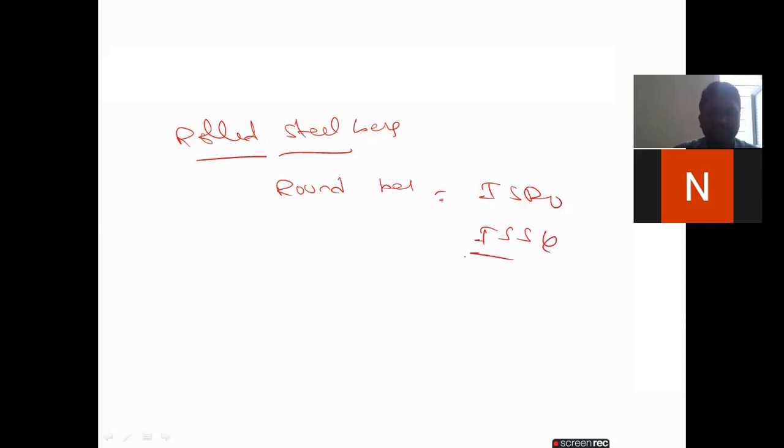Next, Indian rolled steel bars. This is only the theory part. Indian Standard round bars, that is ISRO, and ISSQ, Indian Standard square bars, whatever we use in reinforced concrete structures. Even Indian Standard tubes, flats, and strips are there. The flats and strips have different thicknesses, and based on the different thicknesses they are available in the market. So these are the different types of beams.